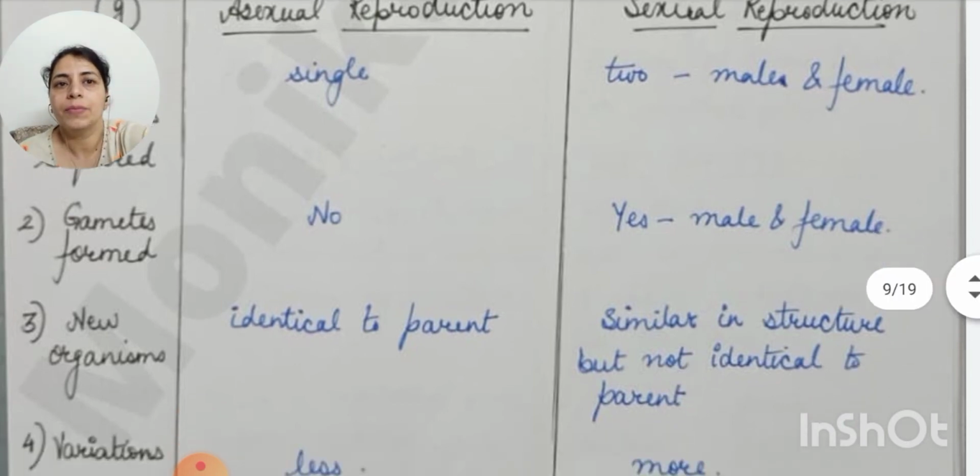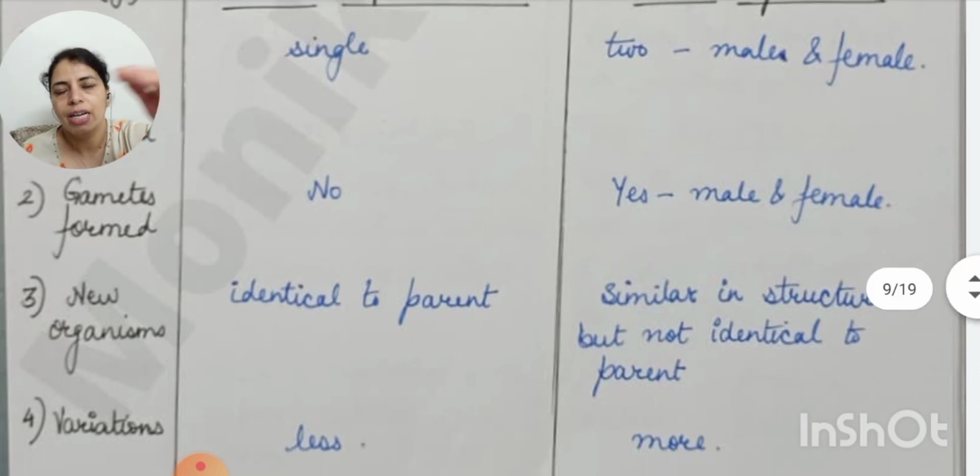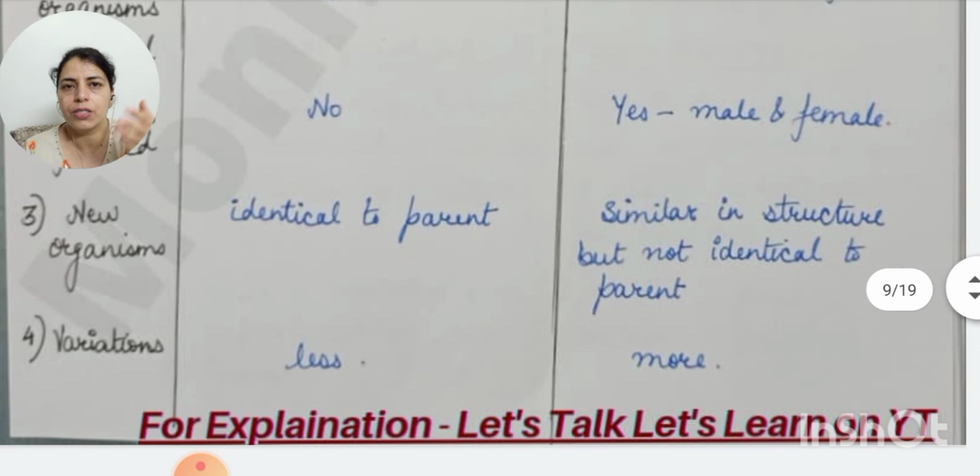The new organism is identical to the parent in asexual reproduction. In sexual reproduction it is similar in structure but not identical, बिल्कुल exact copy नहीं होता. वैसे exact और identical asexual में भी नहीं होता, certain variations are there but those variations are very minute. Now in case of asexual reproduction, variations जो produce होते हैं they are very less, and in sexual reproduction, because the two gametes are being fused, more variations are produced.